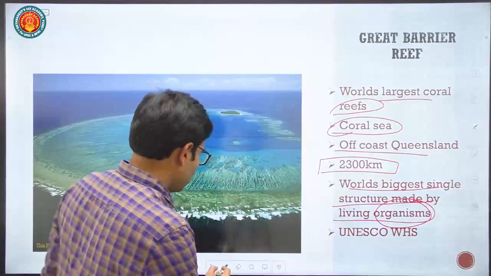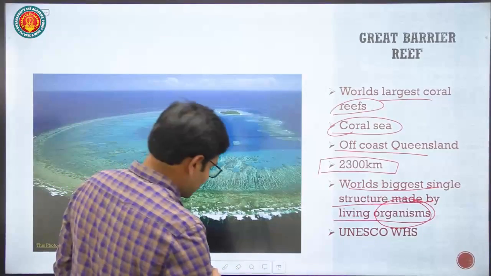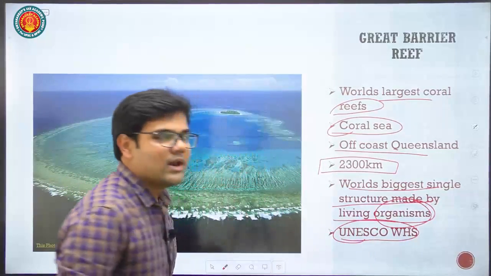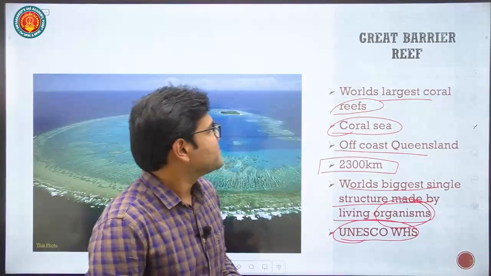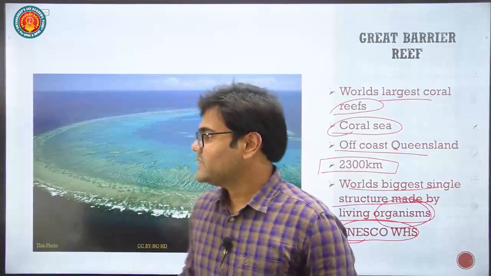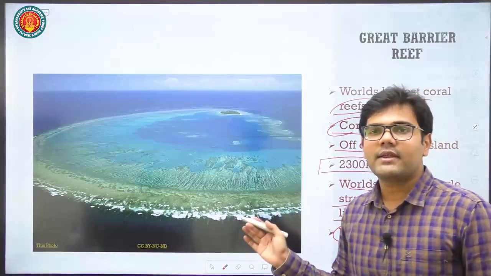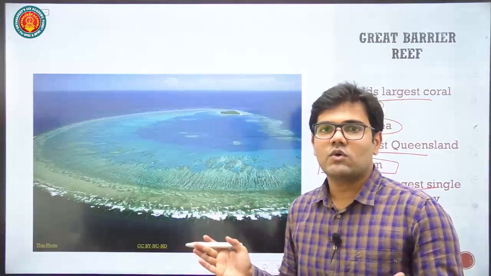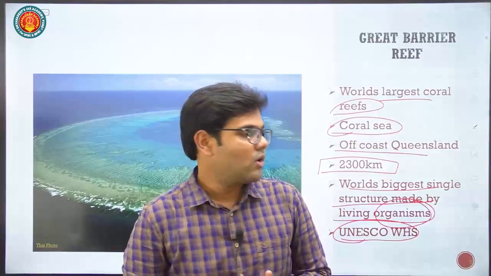Then UNESCO World Heritage Site. So it's also a UNESCO World Heritage Site. The coral reefs have a UNESCO World Heritage Site tag. So this is about Great Barrier Reef. This is a beautiful picture of Great Barrier Reef, which can also be seen from outer space. So that is so large and so long.